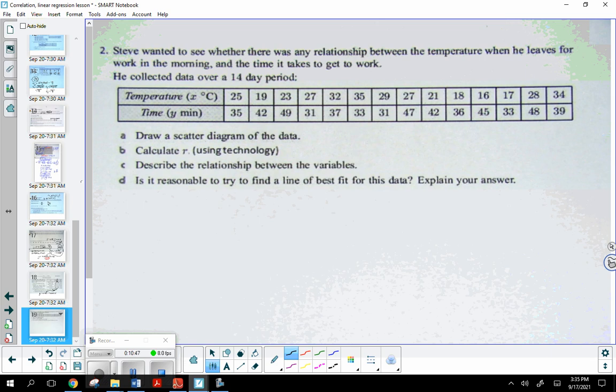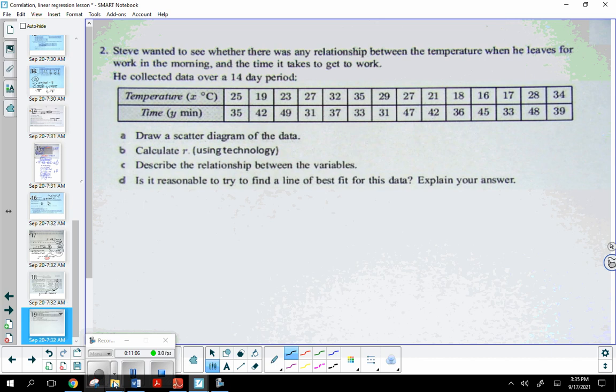Okay, so draw a scatter diagram. We can do that with the technology R as well. Describe the relationship, and is it reasonable to try to find a line of best fit for this data? Okay, so everything is going to be dependent on what the technology results are going to be.